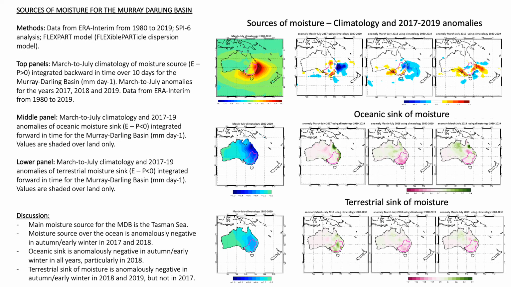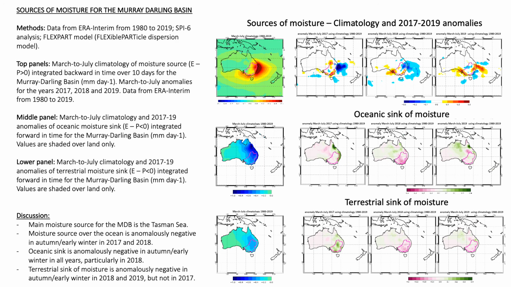Climatologically, the main source of moisture comes from the Tasman Sea, which is consistent with previous studies by Chiara Holgate and colleagues. When looking into the anomalies for individual years, we see that this source was negative in autumn and early winter in 2017 and 2018. In 2017, soil moisture was still high, possibly due to the unusual wet winter in 2016.